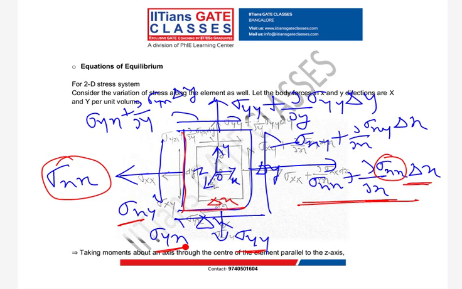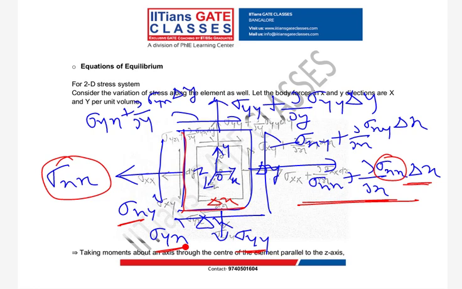Now tell me, how many equilibrium equations can we have, guys, for this problem? Three. Right? What are those three equilibrium? Fx, Fy and moment. Exactly, Ayushi, you are correct. So you have two force equilibrium and one moment equilibrium.